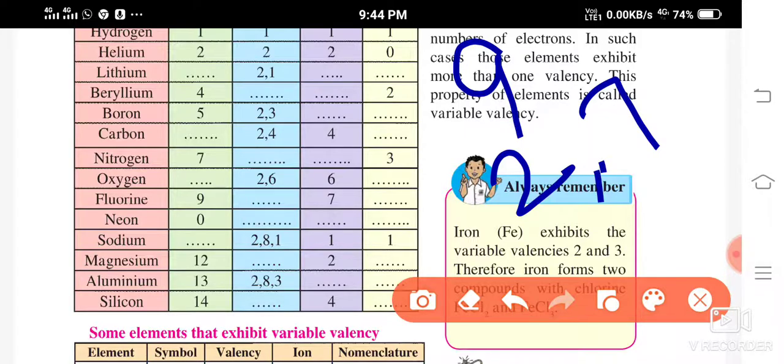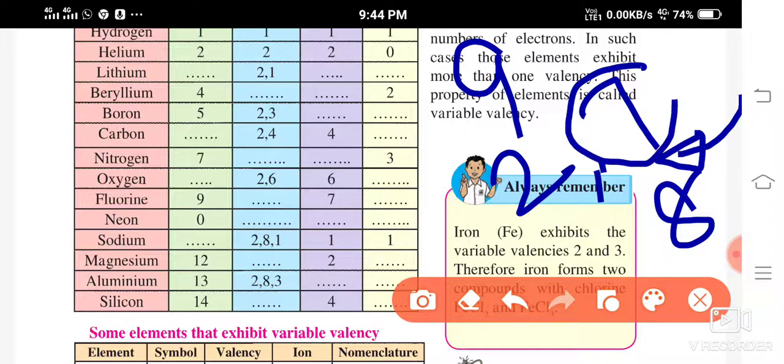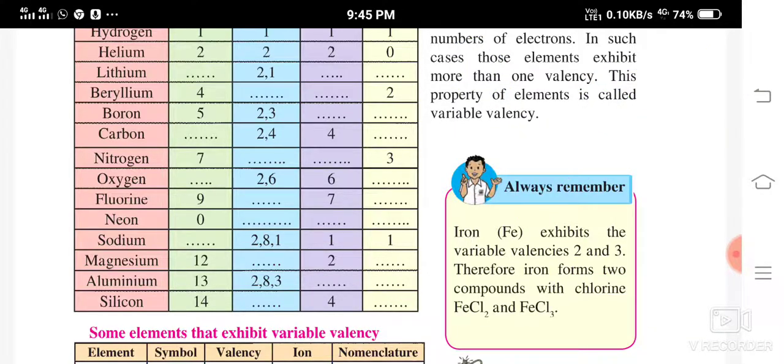Now what is going to happen? If 1 electron is given to this, it will attain the octet state, right? So the valence electrons, how many? 7 electrons, and the valency is going to be 1, because if 1 electron is taken by this, it will attain the octet state, and thus the atom will become stable.